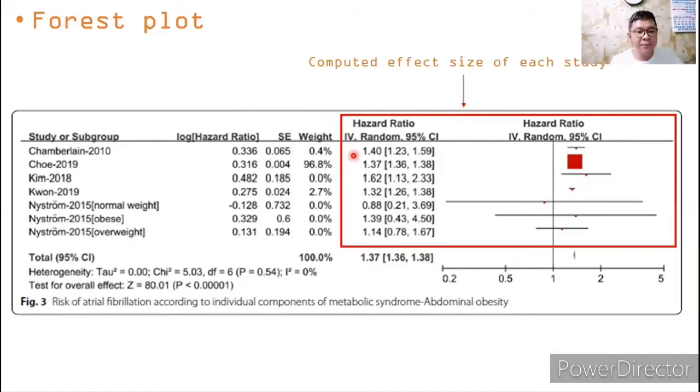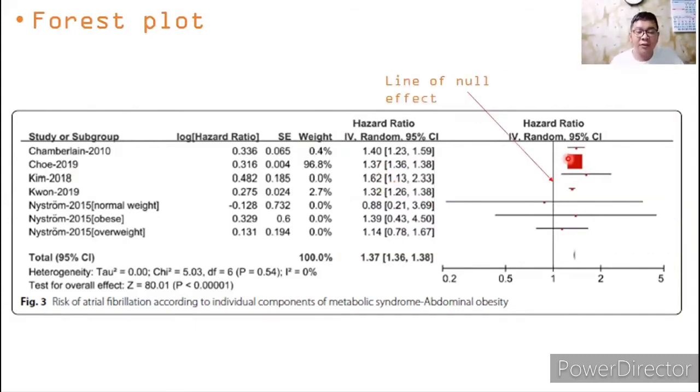So the hazard ratio and the 95% confidence interval can be graphically represented in this area. As you can see, this value, 1.40, is the effect size, which is designated by this red color. The larger the area of the square here, the larger the weight or influence of the study. As you can see, Cho 2019 has the greatest area of square, which denotes the highest influence. So basically, this is the graphical representation of the values located here.